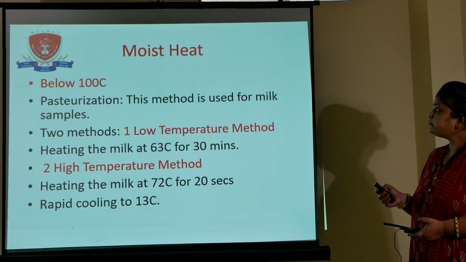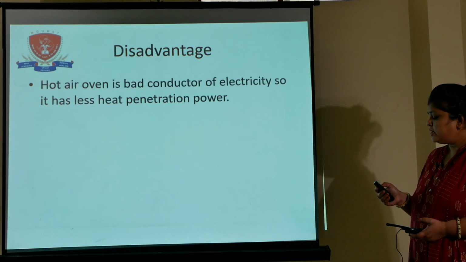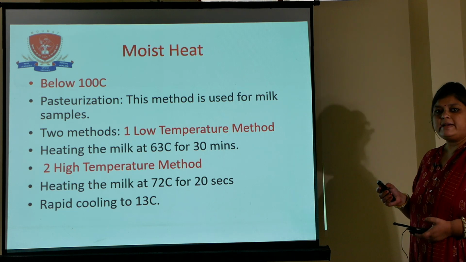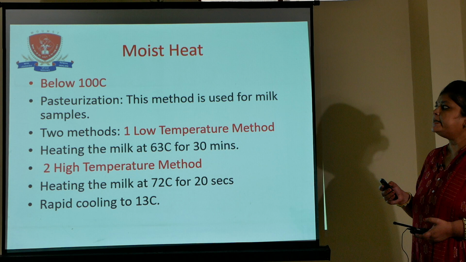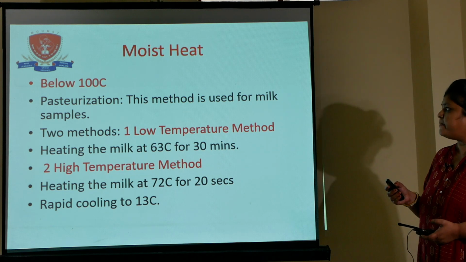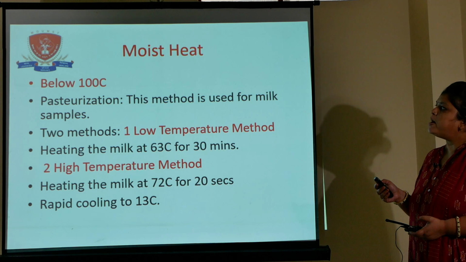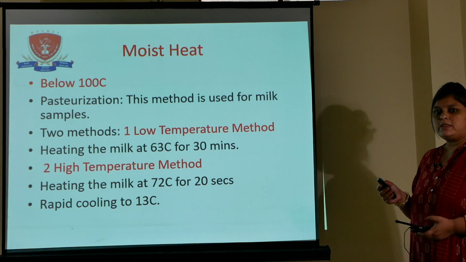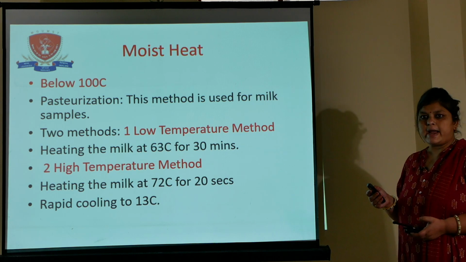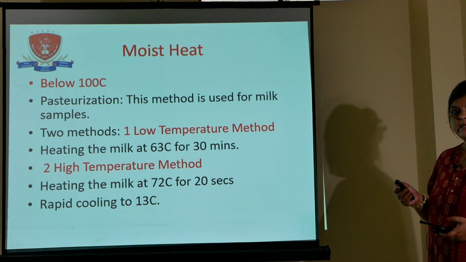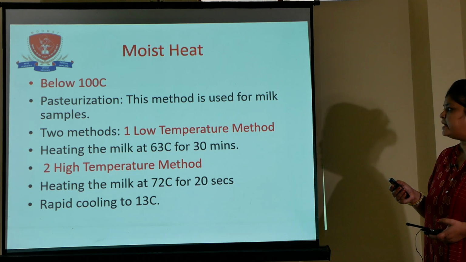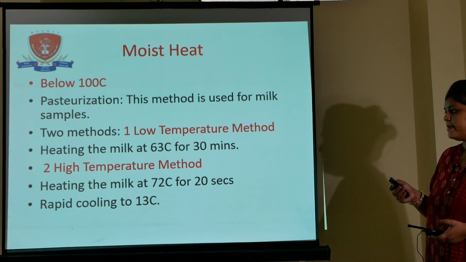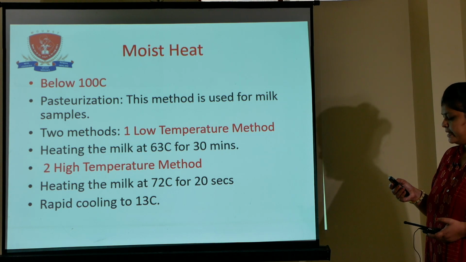Now moist heat. First of all, the principle of moist heat. Moist heat kills the microorganisms by three ways. First is denaturation of proteins, second is coagulation of proteins. Third, it melts the lipids which are present in the cytoplasmic membrane. First method of moist heat is below 100 degrees Celsius: pasteurization. This method is used for milk samples. There are two methods of pasteurization, low temperature method and high temperature method. Low temperature method means heating the milk at 63 degrees Celsius for 30 minutes, and high temperature method means heating the milk at 72 degrees Celsius for 20 seconds, followed by rapid cooling to 13 degrees Celsius.